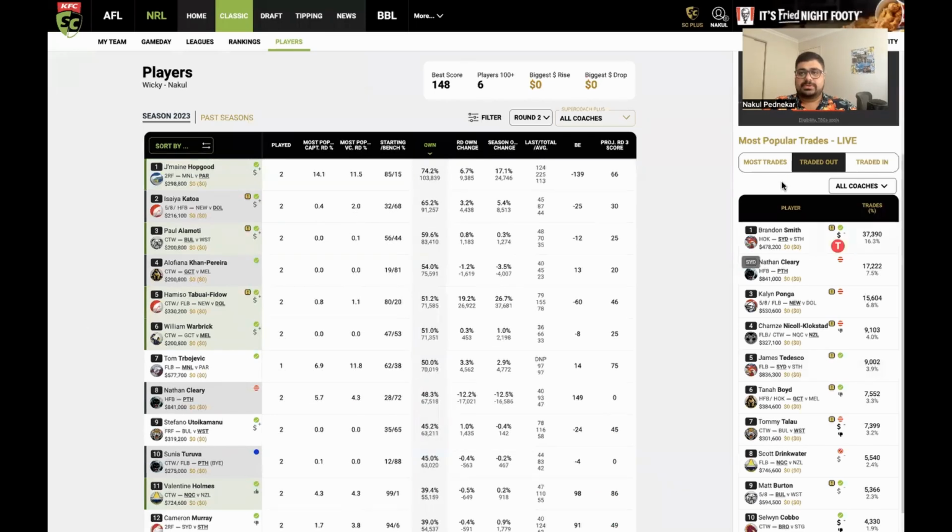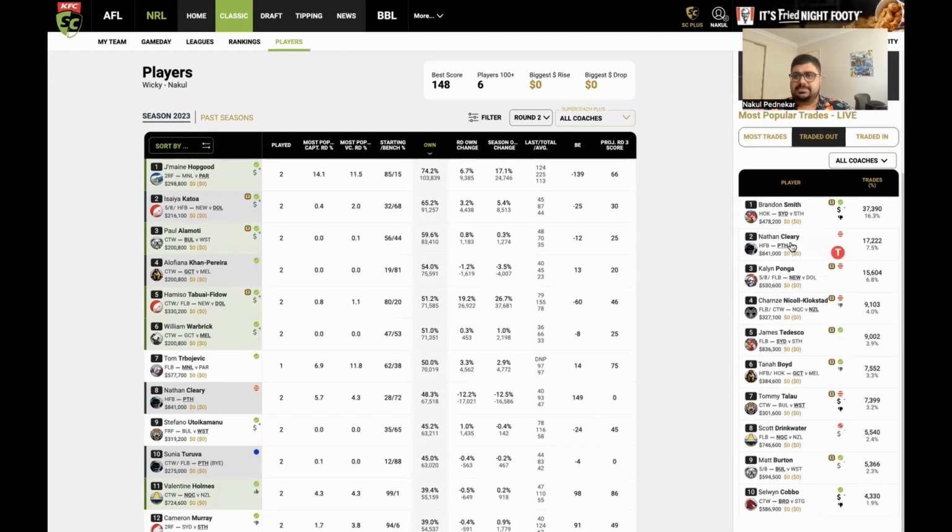Coming into Supercoach, I'll quickly zoom through the traded out guys. So for example, Brandon Smith, can't complain. I think in Supercoach, trading out Cleary makes a lot more sense because obviously there's been no price changes and he's going to leak a lot of money when he plays next. So fair enough. Ponga could be out for a few weeks, fair enough. CNK, as I said, if he's in your centres or wings, I'd actually be keeping him personally. If he's just out for a week, Teddy's going to leak a lot of money and has to buy next week, so fair enough, trade him out.